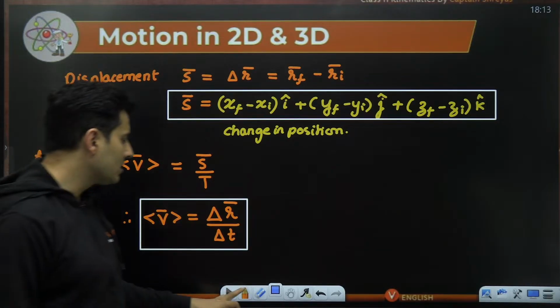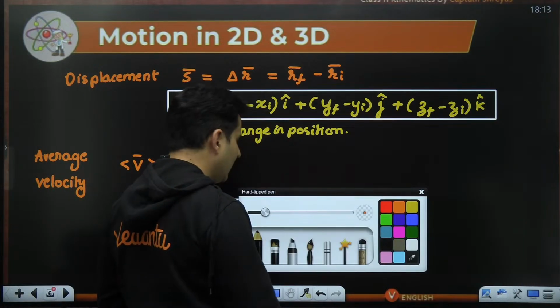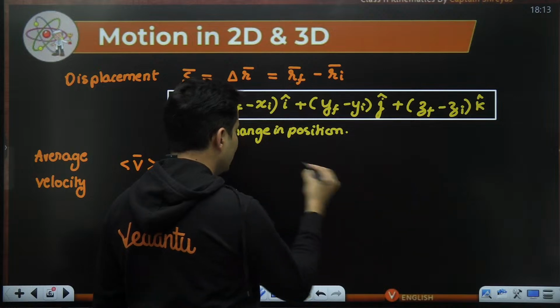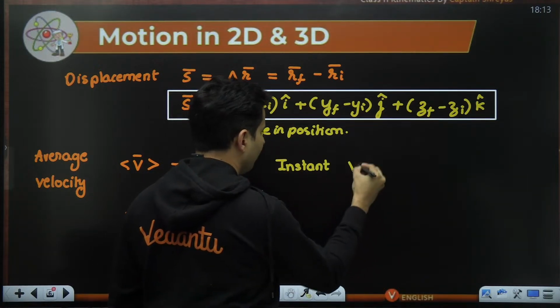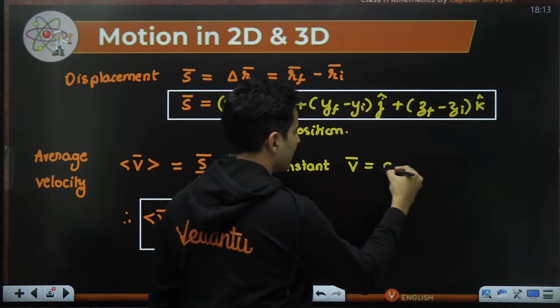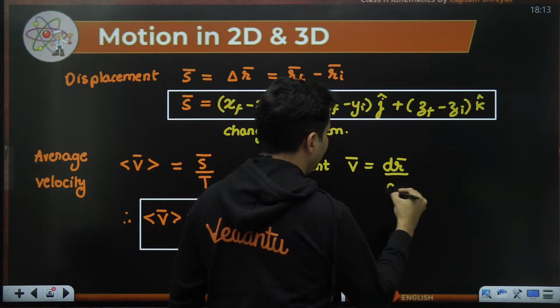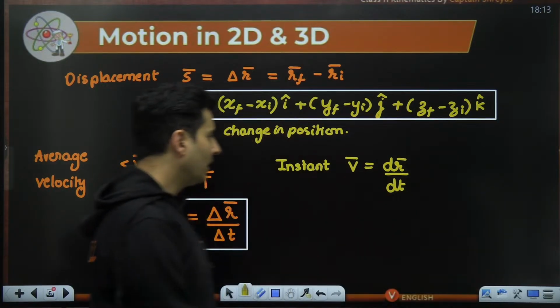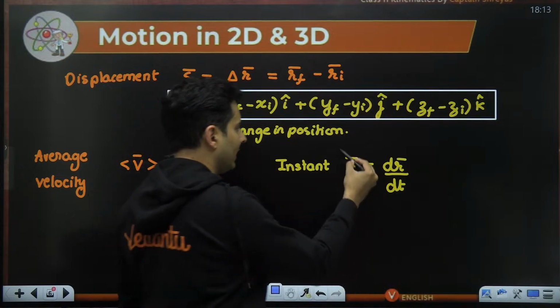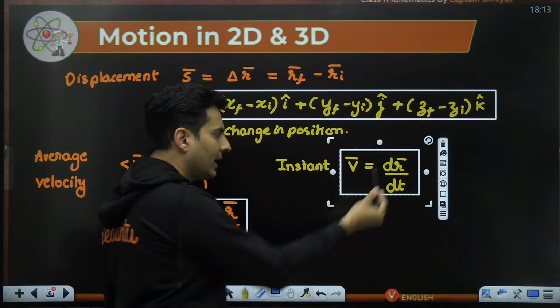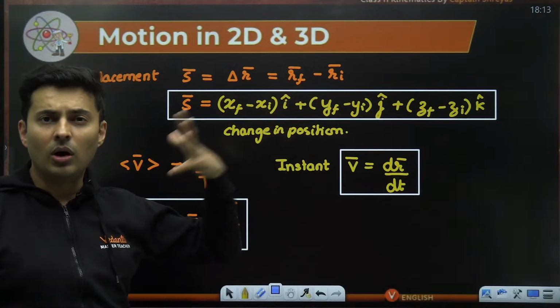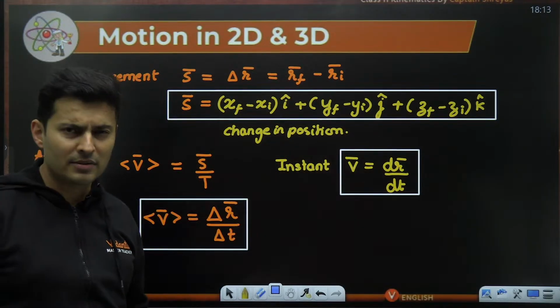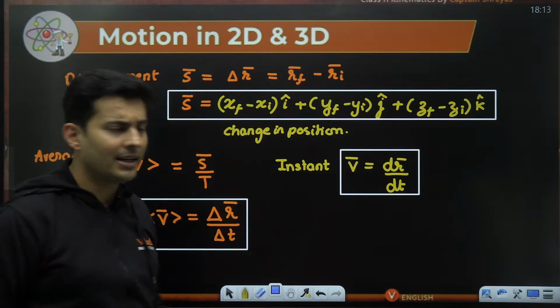So that is average. But if you look for instantaneous velocity, then it will be just dr vector divided by dt. And when I take the derivative, you might have to take the derivative of x, y, z, all the three components separately as well. We'll do a question so that you get an idea.